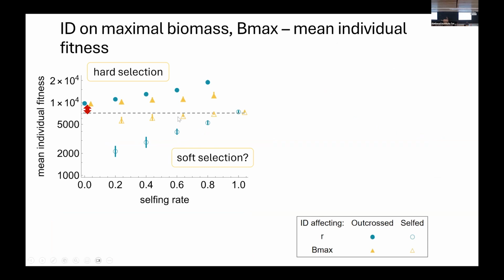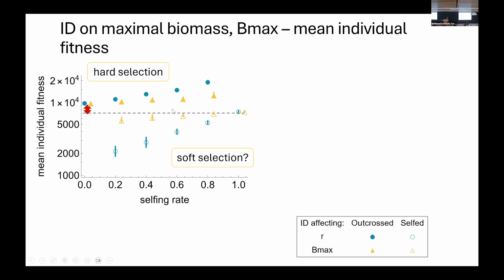Here's a smaller resource acquisition for the self individuals and for the outcrossed, which translates into lower mean fitness for the self than for the outcrossed. In addition, because the differences in resource acquisition emerged later, there is less mortality for the self plants than with inbreeding depression in R, and more mortality for the outcrossed plants than with inbreeding depression on R. So that's why the fitness is better for the self plants and lower for the outcrossed plants compared to inbreeding depression in R.